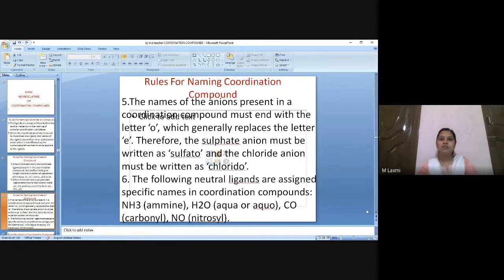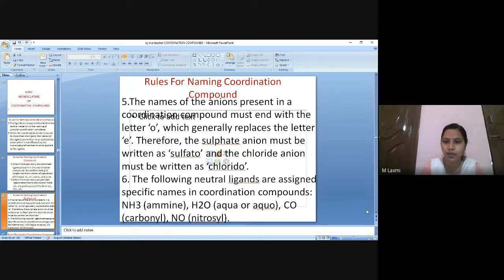Then what else we saw? The negatively charged ligand should be ending with the suffix. I think I went to some other point. I'm not referring to the fifth point from here. I'm telling point number three. If you have negative ligands like anionic ligands, then you will be using the suffix O, right? Chloro, bromo, iodo, cyano, like that. Done. If you have neutral ligands, they have specific names. For example, amine, aqua, carbonyl, nitrosyl, etc.